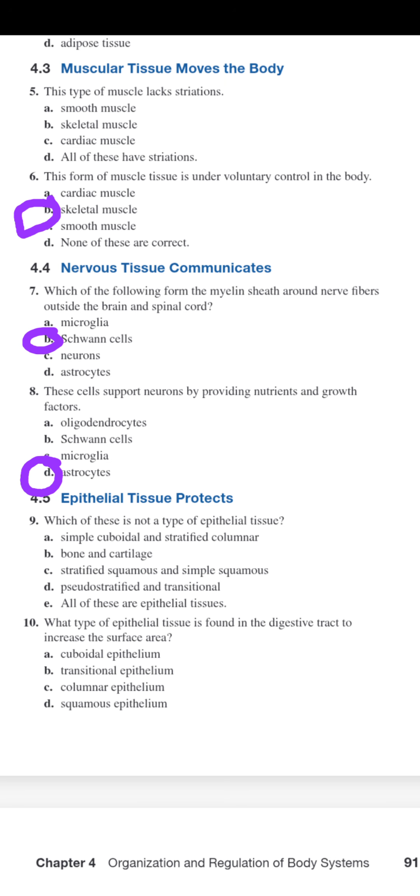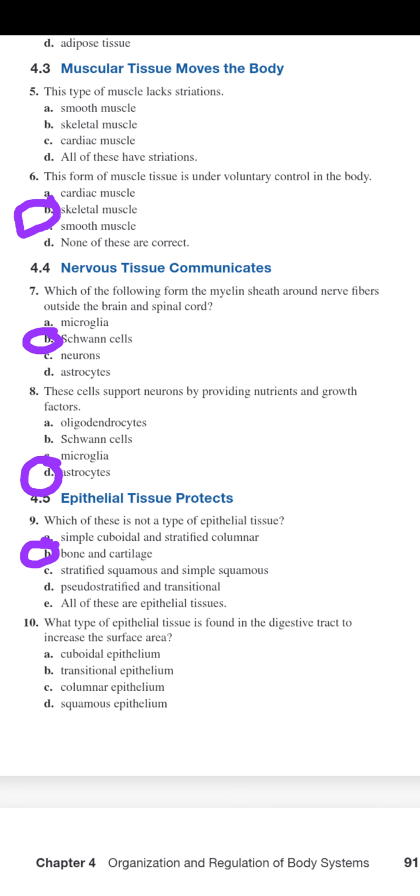Bone and cartilage, they're types of tissue, but they fall under the category of connective tissue. Okay, so they do not belong here.